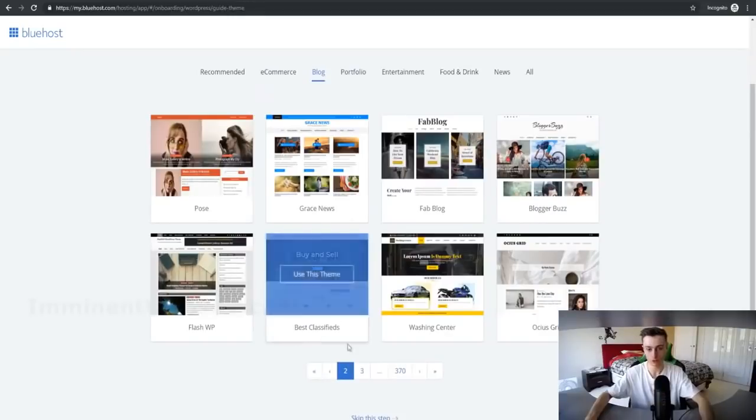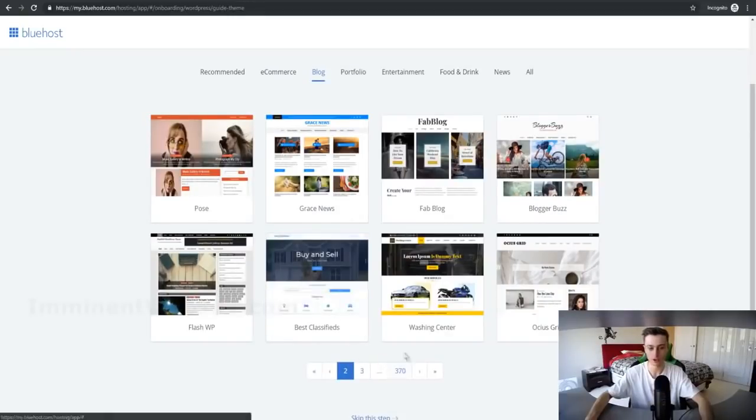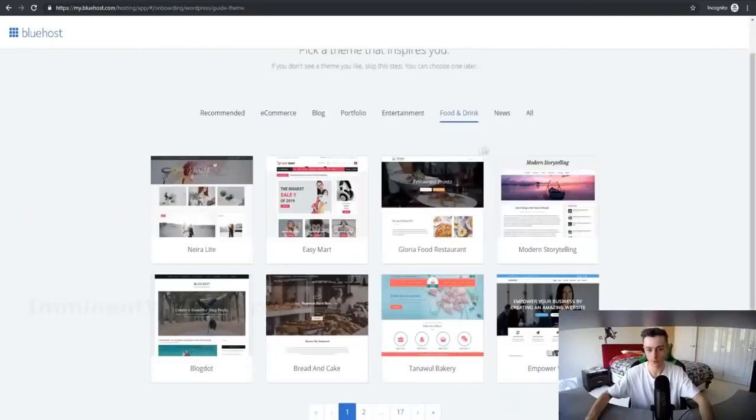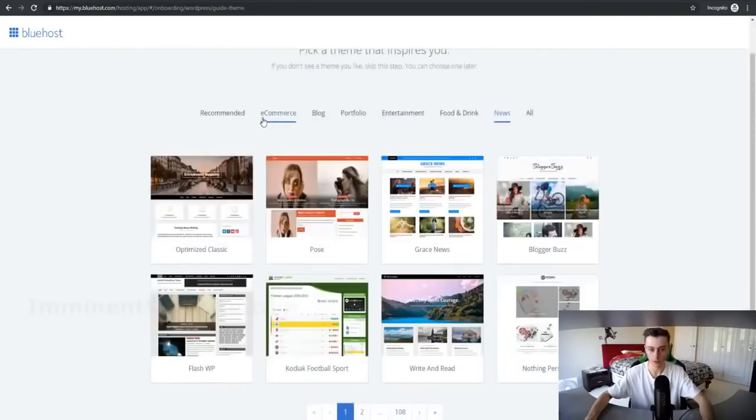You probably wouldn't want to watch me going through all 370 pages of all these themes for each one of these theme templates for e-commerce and blogs. Same with portfolio, entertainment, food and drink. If you want to create a news site, you can do that as well. You get the big picture, right?